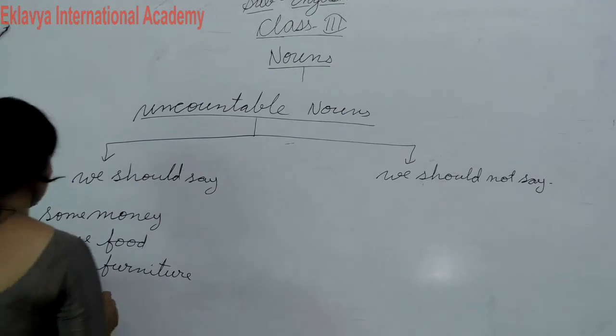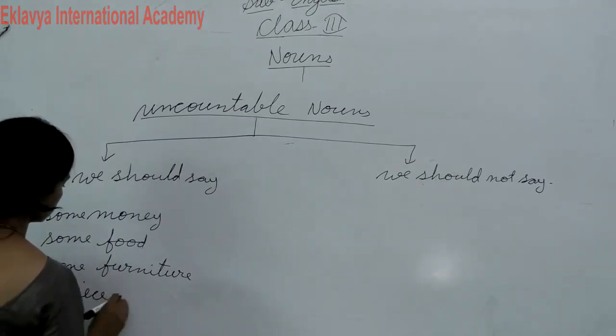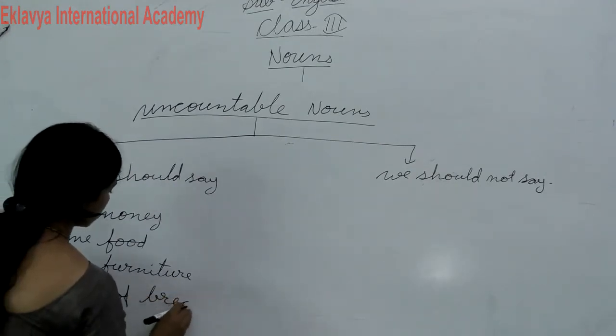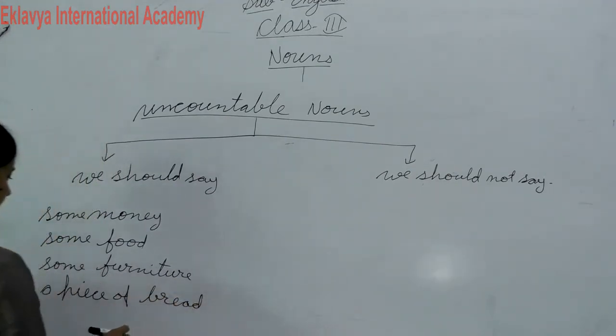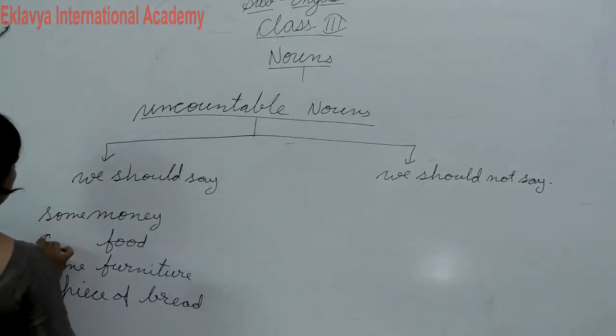Okay, a piece of bread, a little food, you can say.